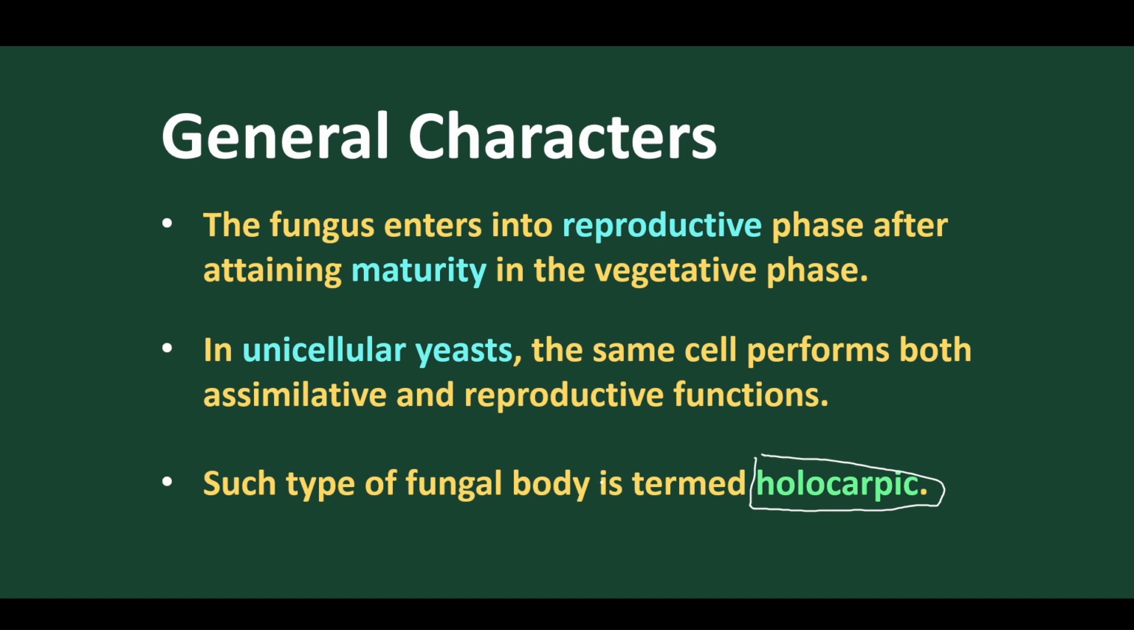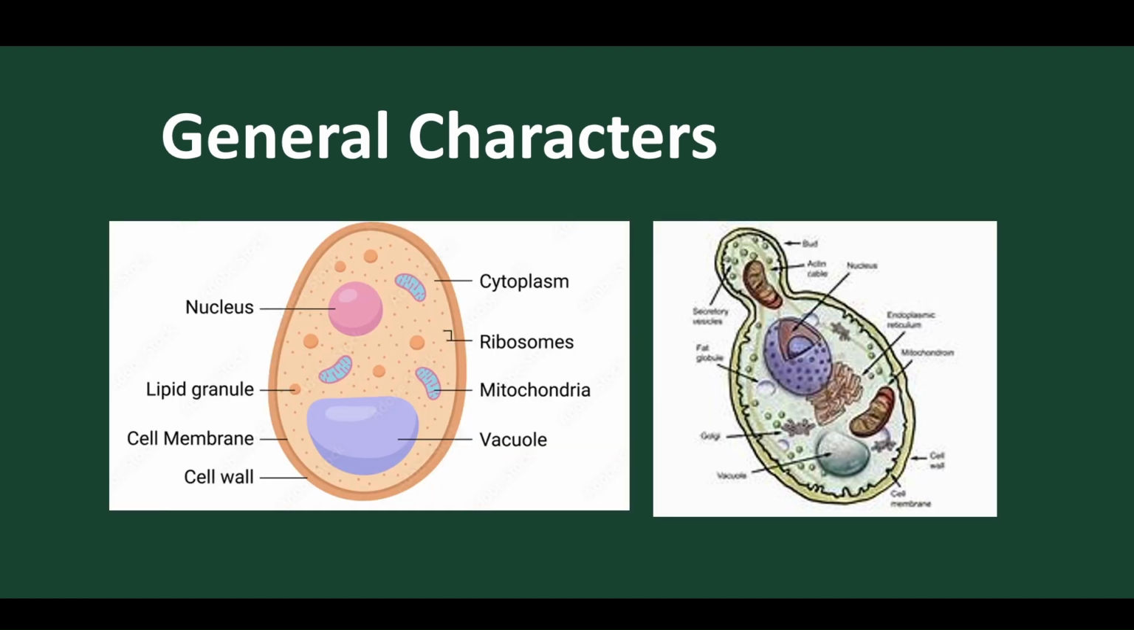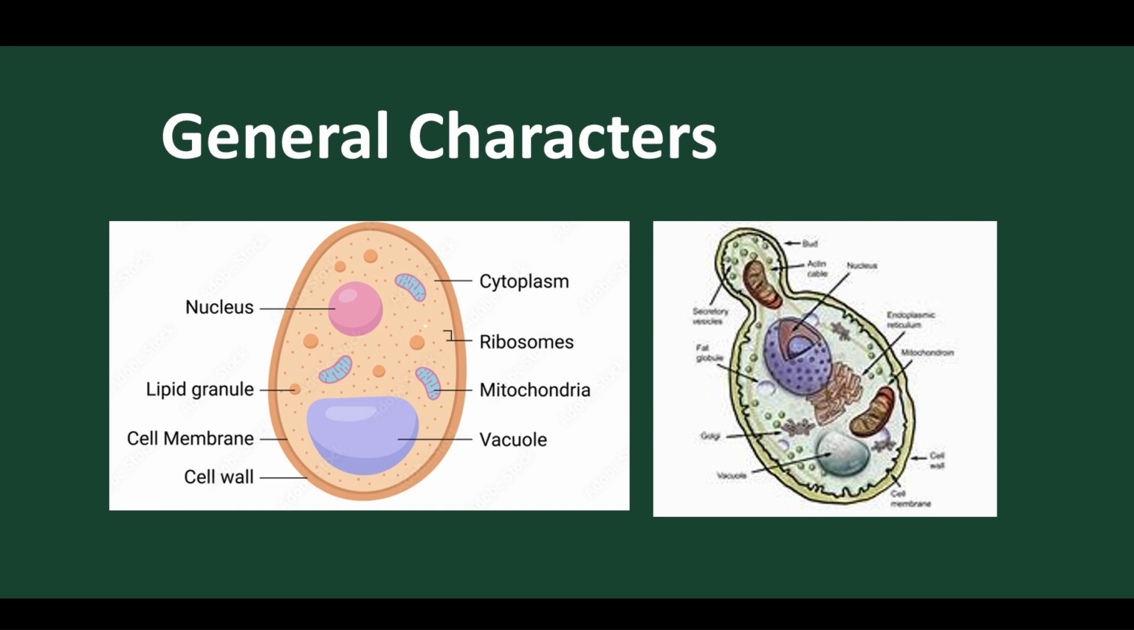If a fungal body behaves as both reproductive phase and vegetative phase simultaneously, then that fungal body is called holocarpic, and the best example is yeast. So this is the structure of yeast. This is the eukaryotic yeast, and this is the budding part, the budding structure. Got it? So here we find that this same vegetative phase, when it gets mature, gives out a bud and behaves as a reproductive phase.